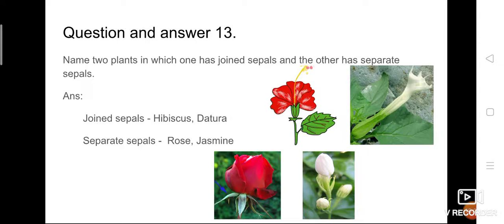And datura, next to hibiscus, one white flower is given. Can you see it? Some long sepals are also there. So in datura also the sepals are joined together. So in these two plants, sepals are joined together.